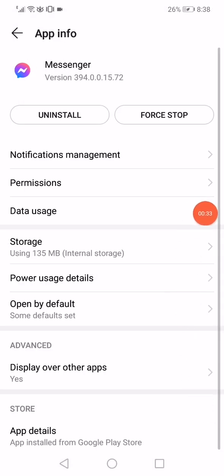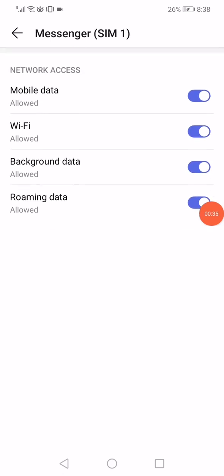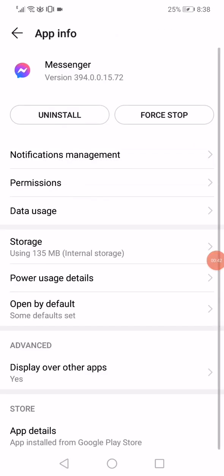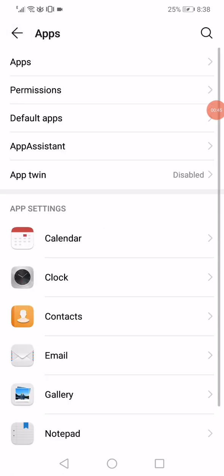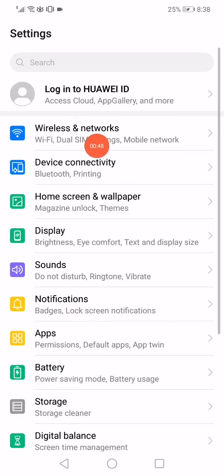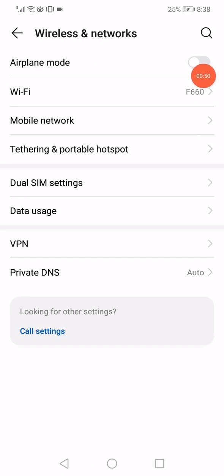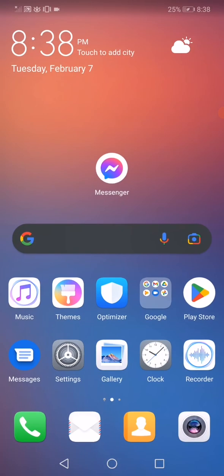Go back, click on the data usage here and make sure to disable the background data like this. Go back again, click on force stop and then go to the settings on your phone. Go to the wireless and networks, enable the airplane mode for 10 seconds, 10 seconds exactly, and after that disable it.